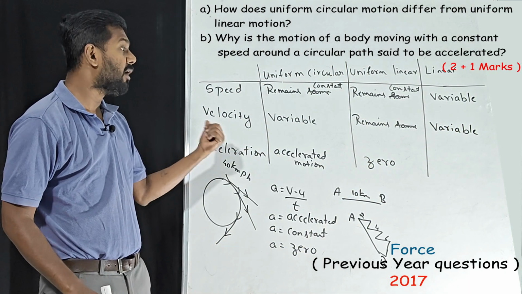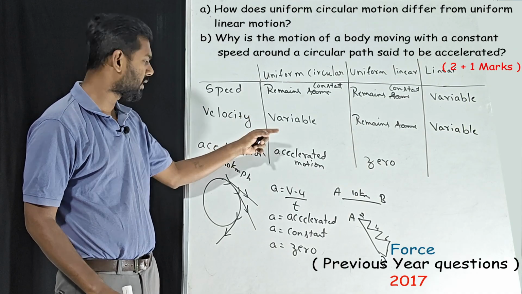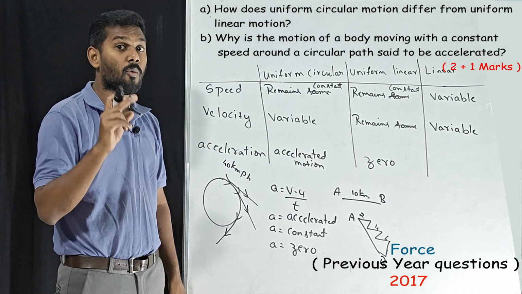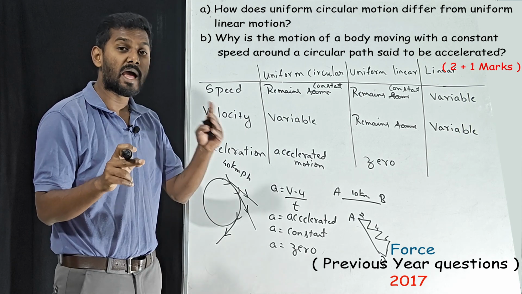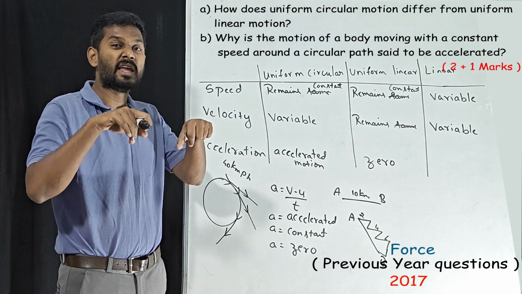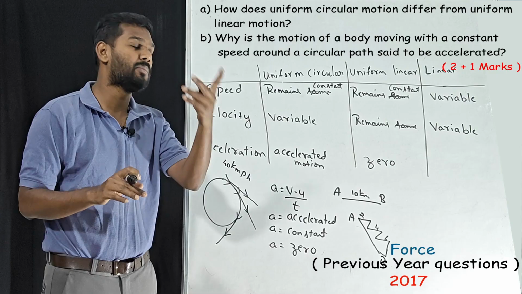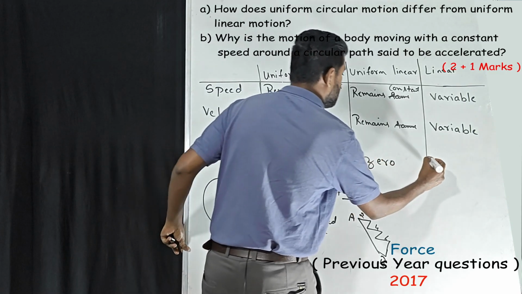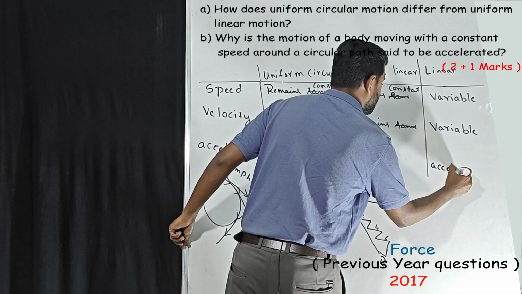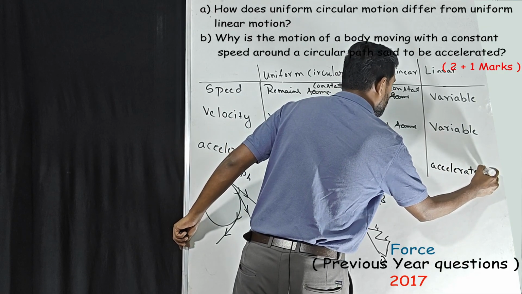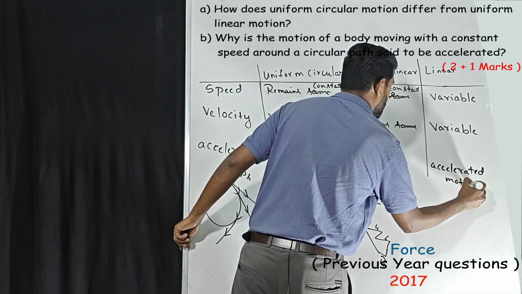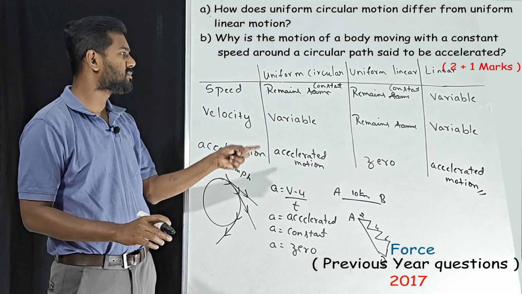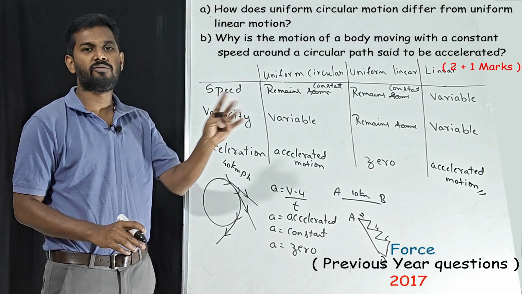And if velocity is variable, what happens to acceleration? It will become accelerated motion. What is accelerated motion? Accelerated motion doesn't mean an increase in velocity. No, it is variable velocity. When the velocity is variable, we call it accelerated motion. That's it. Now, using these points you can differentiate.